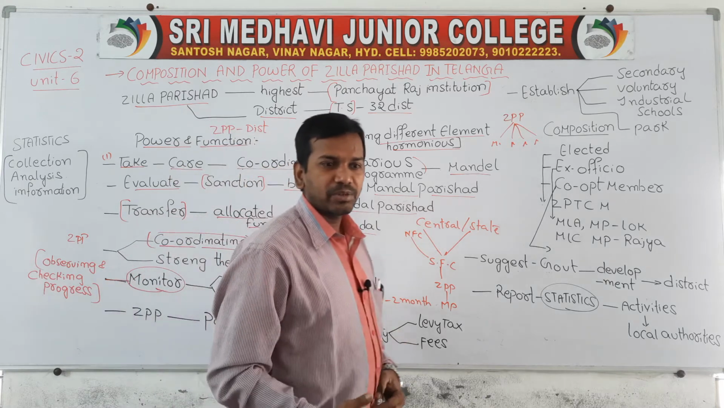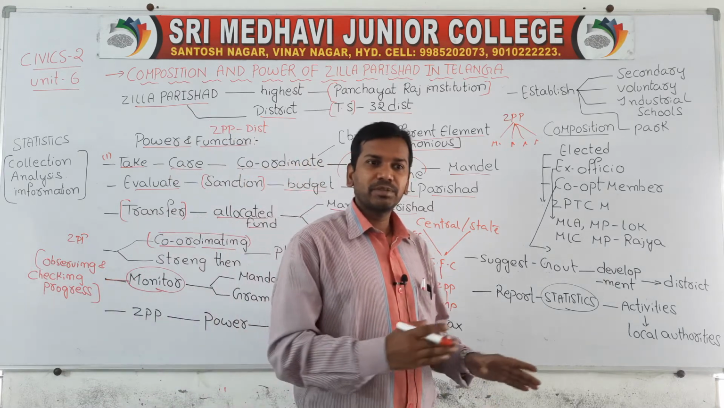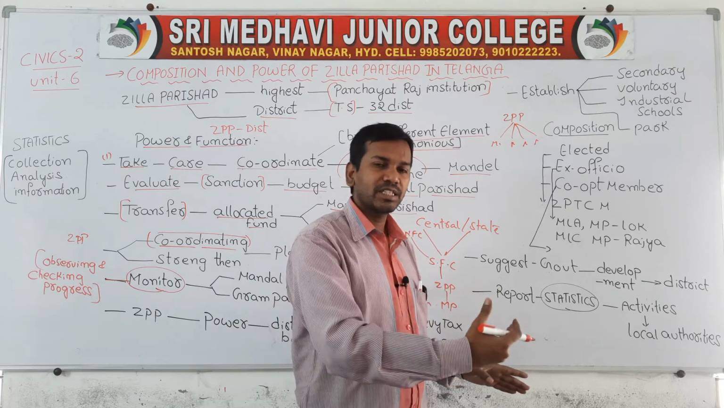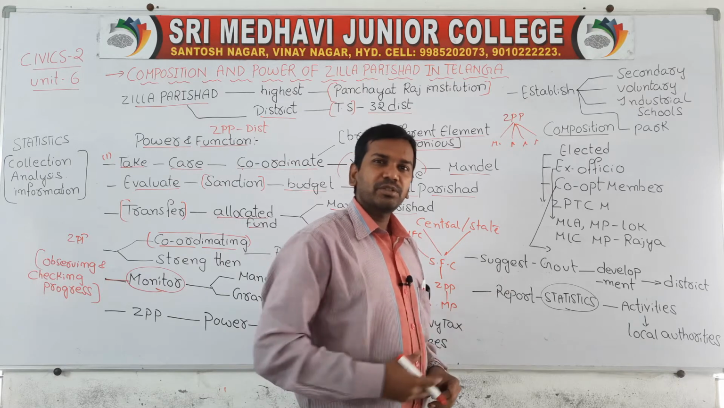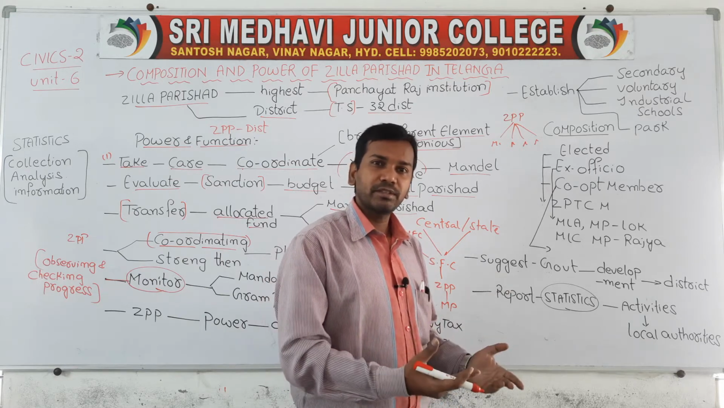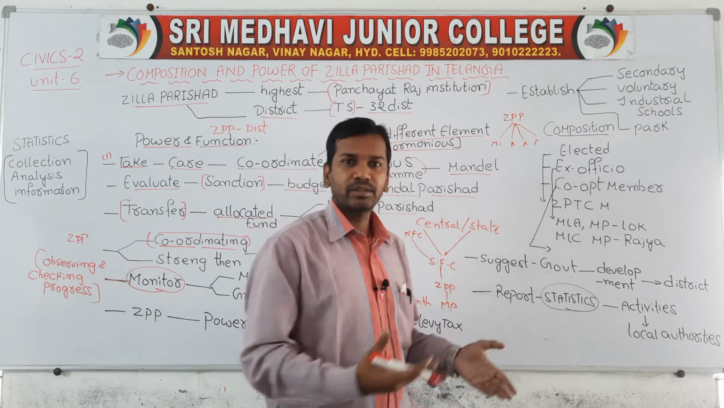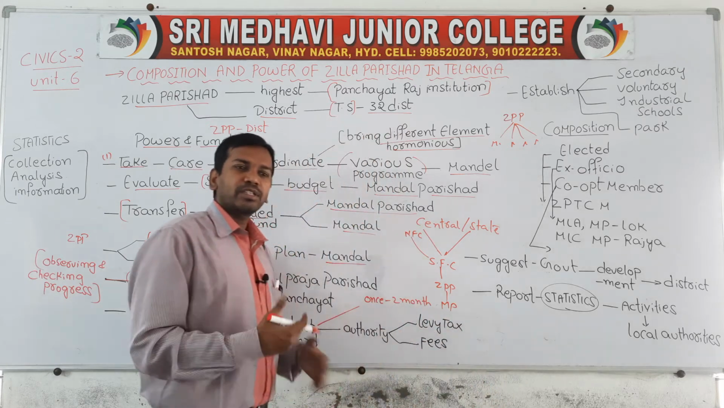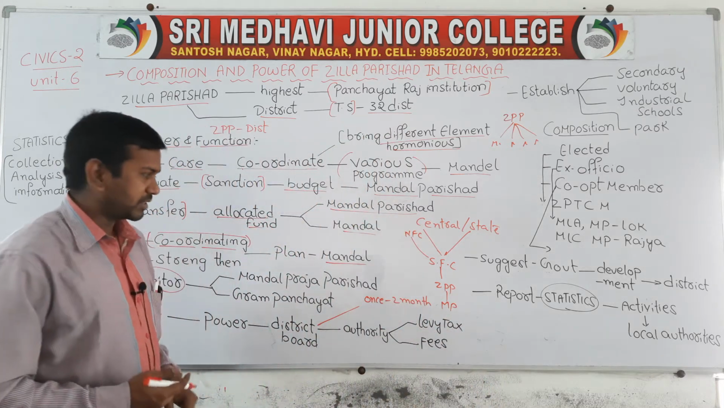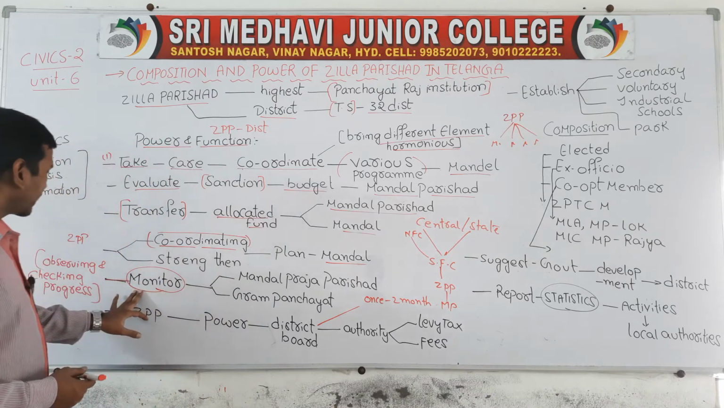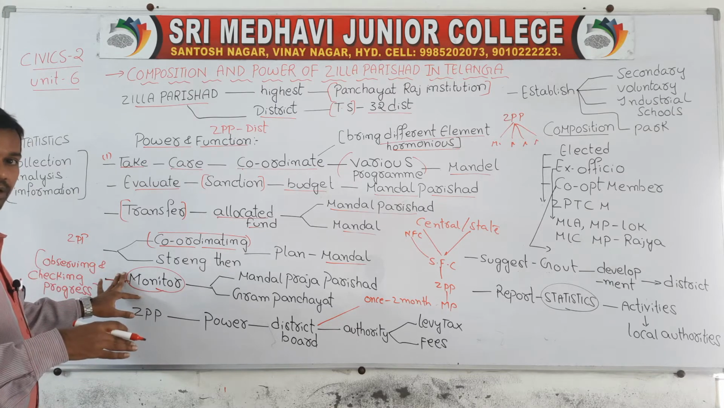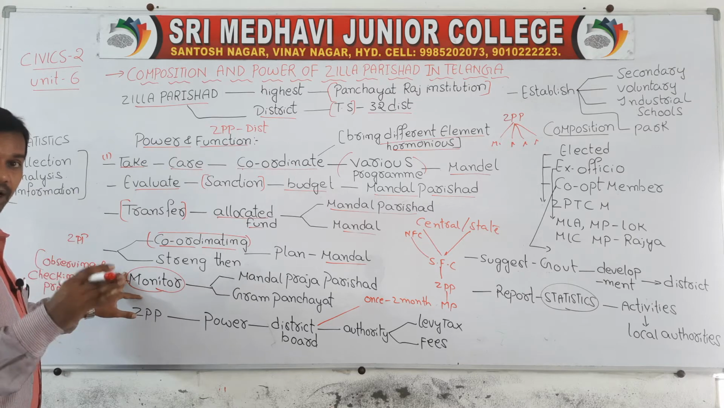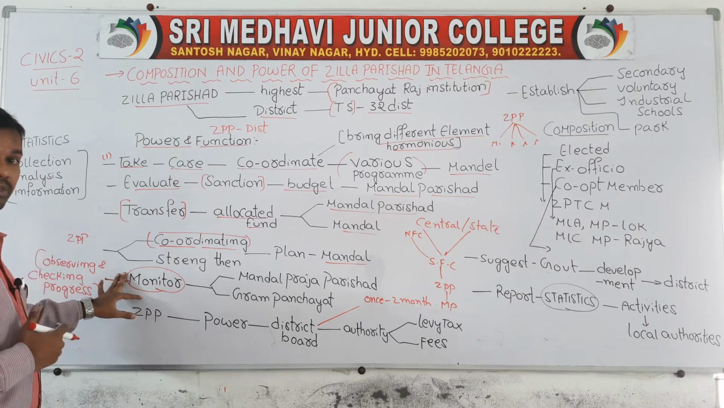For example, the Zilla Praja Parishad has allocated some funds for the construction of roads. Those funds were given to the Mandal Parishad. So they will observe and monitor whether the work is being carried out or not, whether the work has been done or not. That observation will be done by the Zilla Praja Parishad. So here monitoring is nothing but observing, checking and tracking progress: what the work is, how much it has progressed, checking and observing the work.